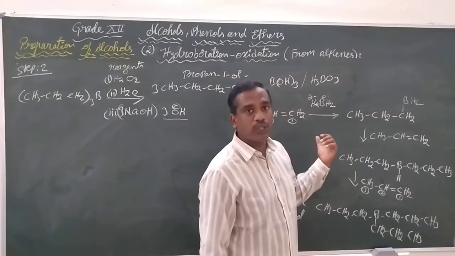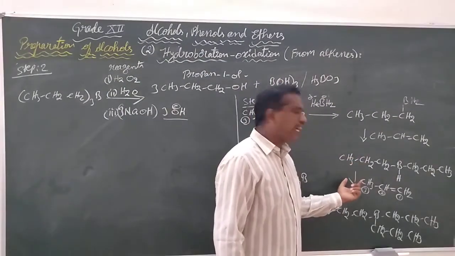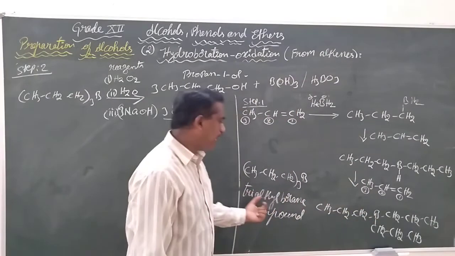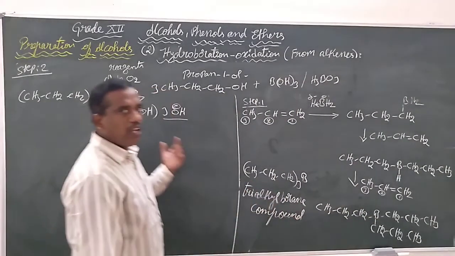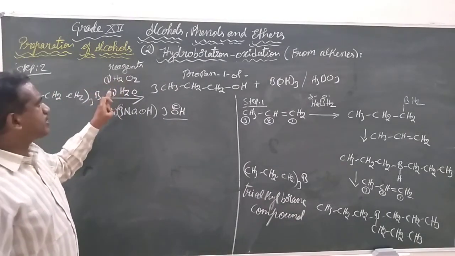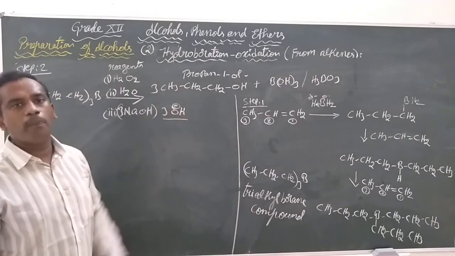This follows the Markovnikov rule, giving the intermediate. This will be further reacted with 2 more molecules of alkene to give the trialkyl boron compound, which will be reacted with hydrogen peroxide, water and sodium hydroxide to form propanol.